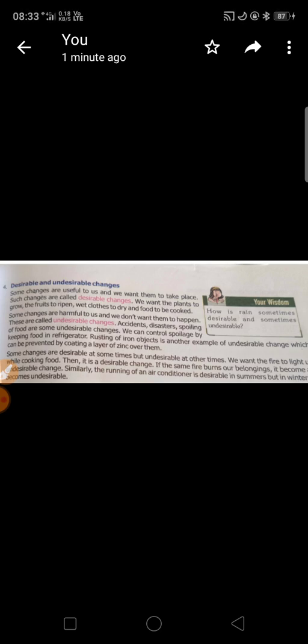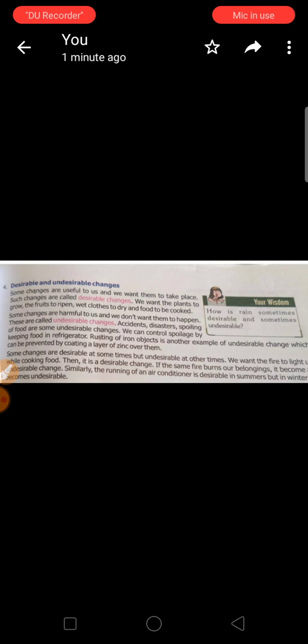Rusting of iron is a very good example of an undesirable change. And this change can also be prevented, because when I coat the iron with a layer of zinc, I can protect it. How it happens, I will tell you. Students, when iron comes in contact with the oxygen and water present in the air, it gets rust. Those iron objects that are rusting are slowly being damaged. They will be of no use after some time.